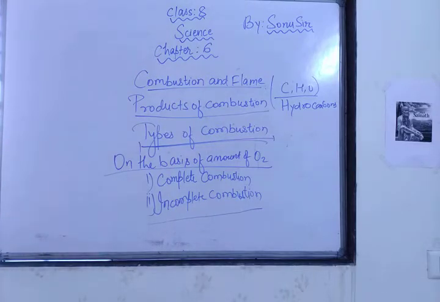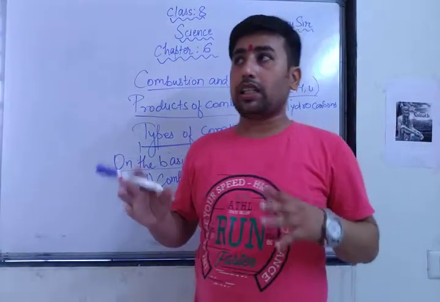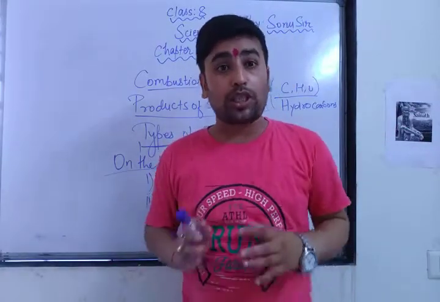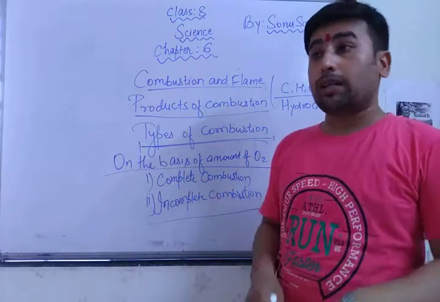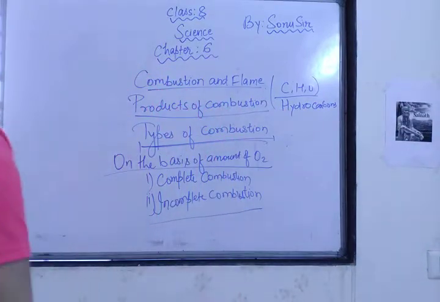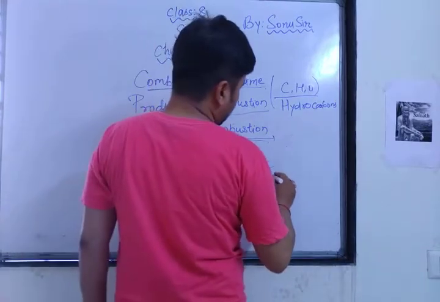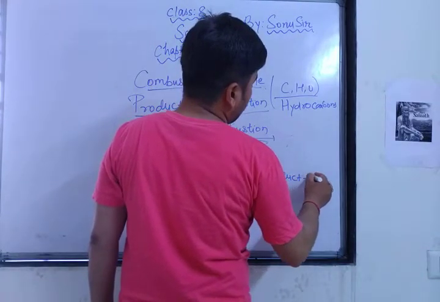See, remember, when combustible substances burn in a sufficient amount or supply of oxygen, the process is called complete combustion. It means whenever you are burning combustible substances and they are getting a sufficient amount of oxygen, that is complete combustion. In complete combustion you get a special product, carbon dioxide. If they ask you how you will understand whether the combustion is complete or not, as a product you get carbon dioxide.